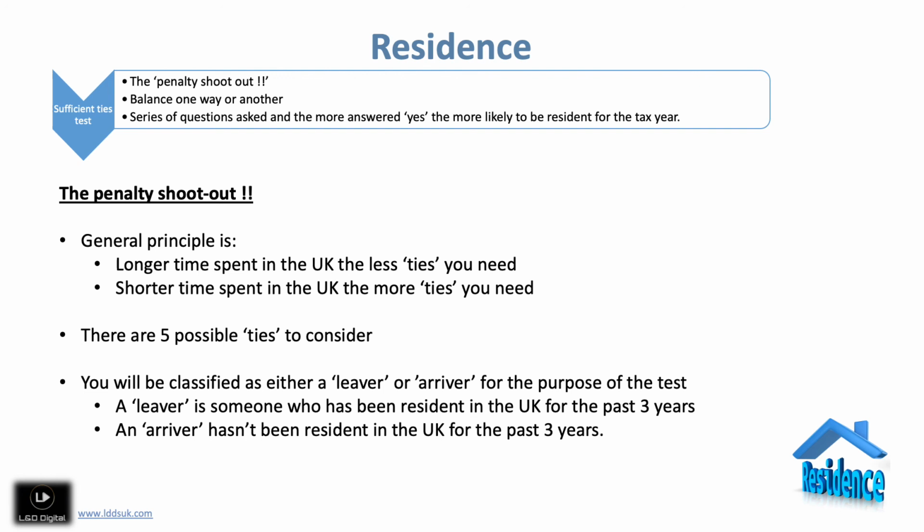So ultimately, yeah, it's complex, this. Will we need to know the full ins and outs of this? The basics only, please. And I think this overriding sufficient ties test explanation is probably more likely to be tested than the detail that follows.